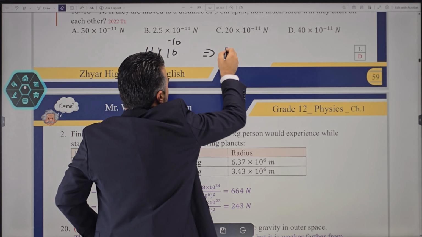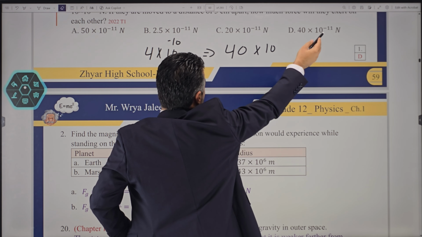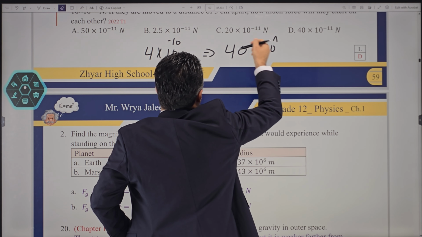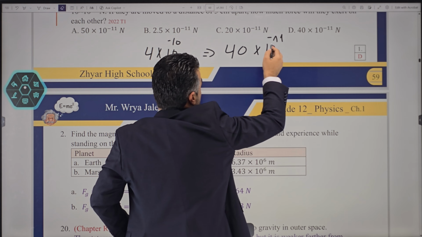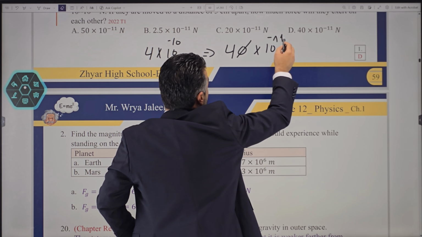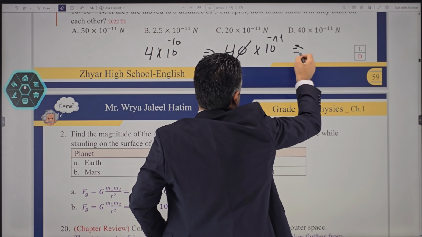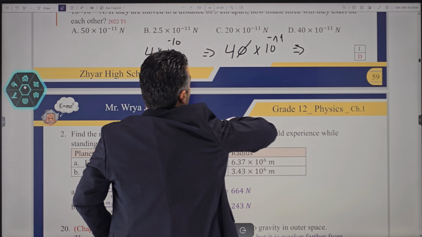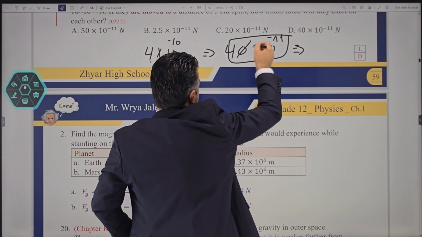You might not see this one here, but we have an answer written as 40 times. Can I add a 0 here and then make the negative power one extra? It is negative 10. If I add a 0 here, that is going to be negative 11. Don't forget, this 10 cancels out with the 1 here, so you still get the same answer, which is 4 times 10 to the power negative 10. So this will be the correct answer.